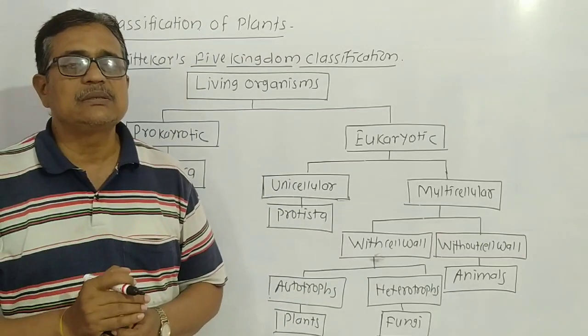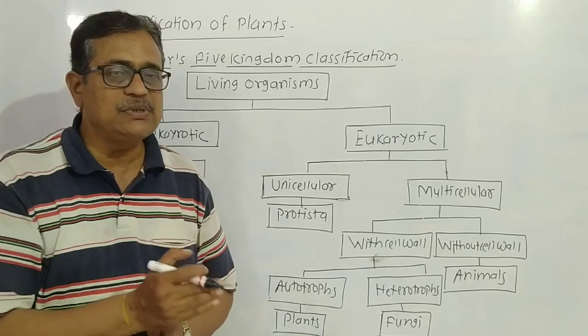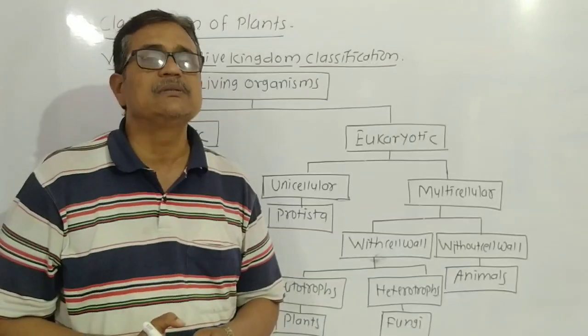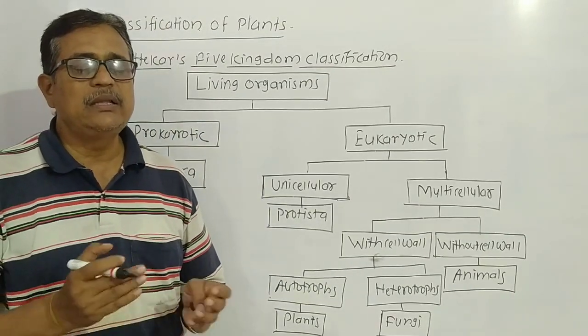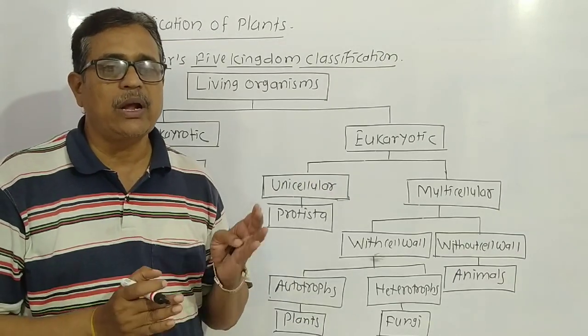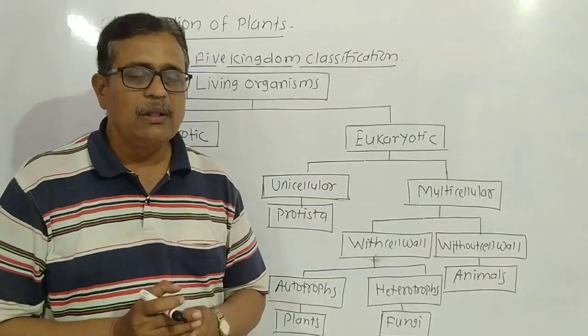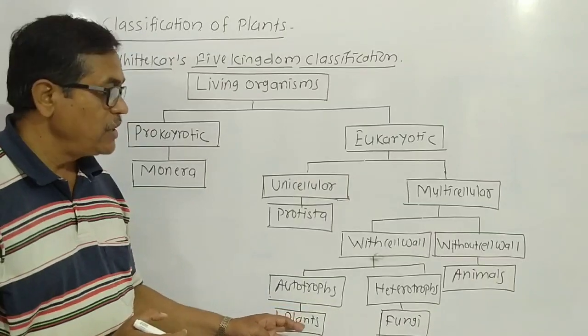Because they synthesize their own food material in the presence of sunlight, and that process is called photosynthesis. They have the ability to trap sunlight and synthesize their own food. Hence green plants are called autotrophs. They have a green pigment called chlorophyll. Hence all plants having chlorophyll are autotrophs.